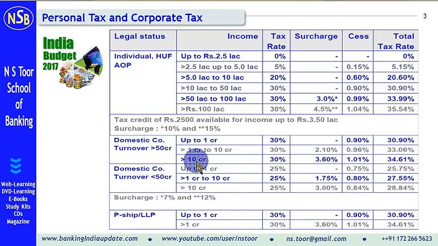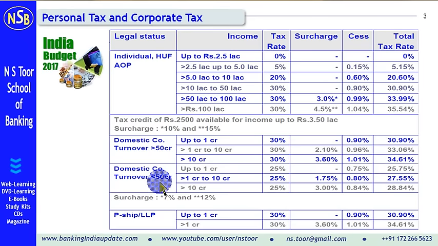And those companies whose income is more than 10 crore rupees, in their case, the tax rate is 30%. They will be required to pay surcharge at 12%. And in their case, the calculation of 3% cess will be 1.01%, and the total rate they would pay 34.61%.